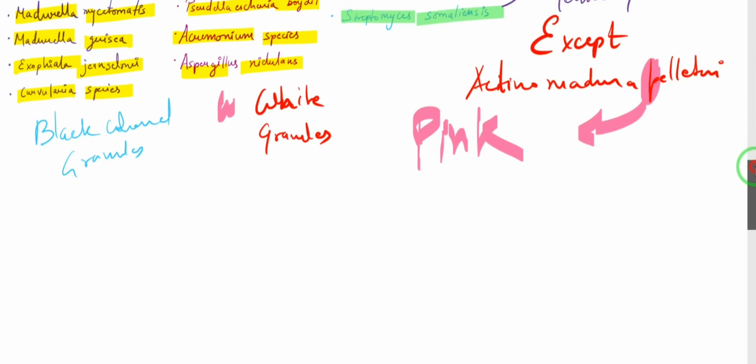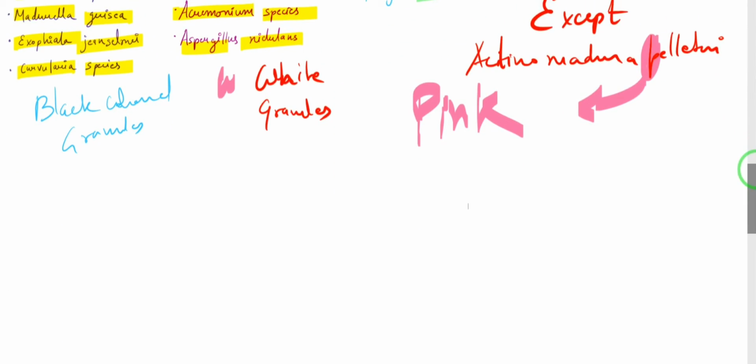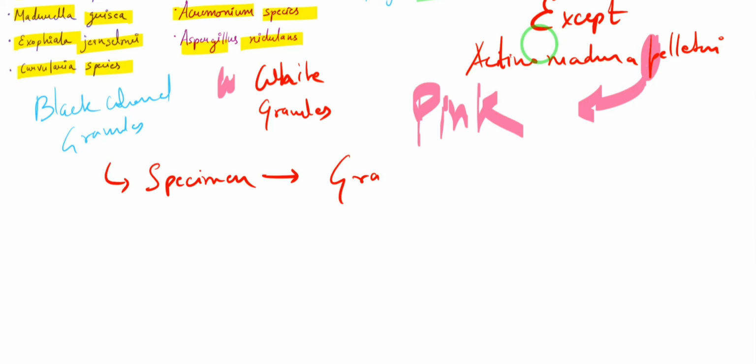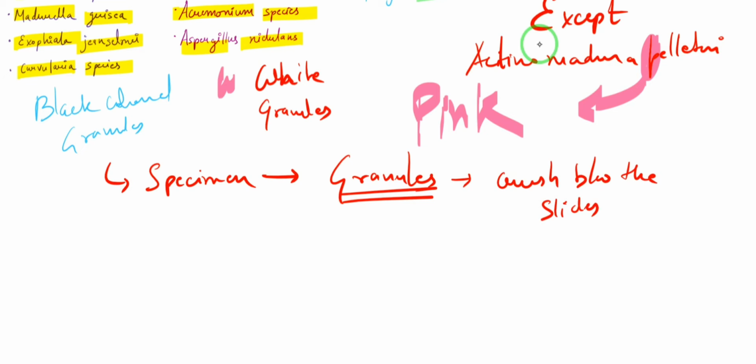Right, so now let's talk more about the lab diagnosis. So we will be taking the specimen from the patient. Right, so what will you collect in the specimen? You will be collecting the granules that we talked about. Right, so you will collect these granules which will be having the microcolonies of the causative organism. Okay, and these granules, you can crush them between the two slides, and then you can go for staining and culture.